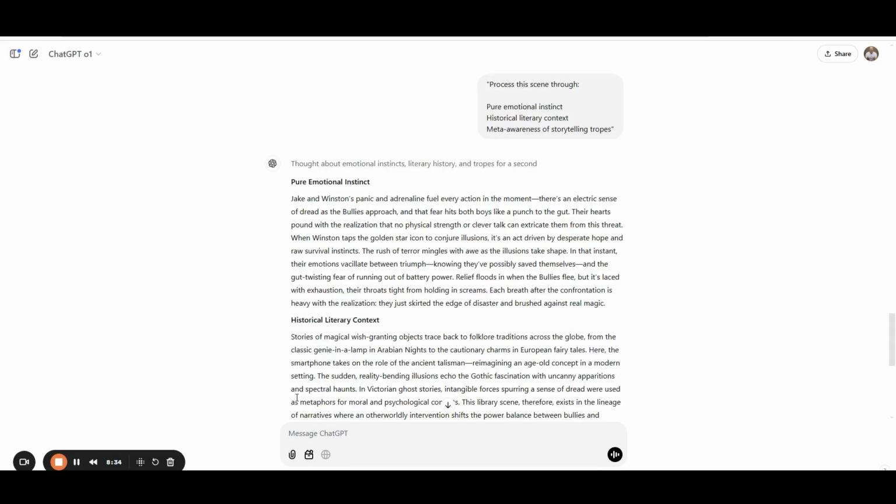So let's process this scene through pure emotional instinct. Jake and Winston panic and adrenaline fuel every action. There's an electric sense of dread. So we're just going over all of the emotions in this scene.